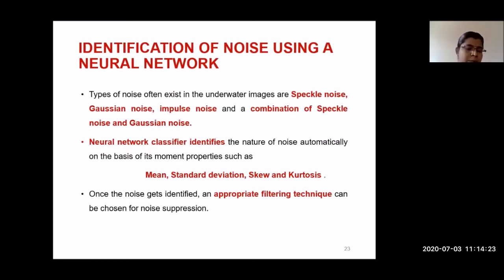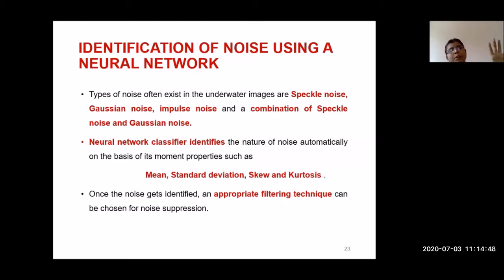Then, identification of noise using a neural network. Here the first objective is we need to identify the noise. As I told, there is speckle noise, Gaussian, impulse, a combination of speckle and Gaussian. Anything is possible in our image. So what I did is, first I took a sonar image, and I added speckle noise to some of the images, Gaussian noise to some, impulse noise to some, and a combination of speckle and Gaussian noise to some.